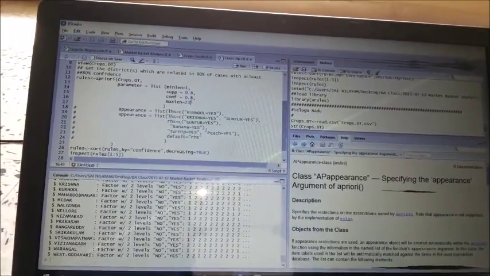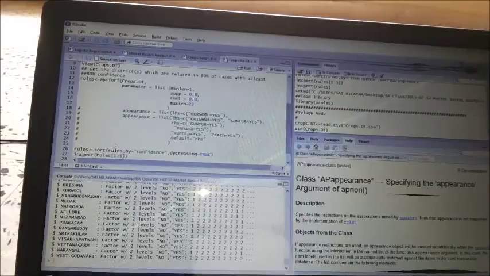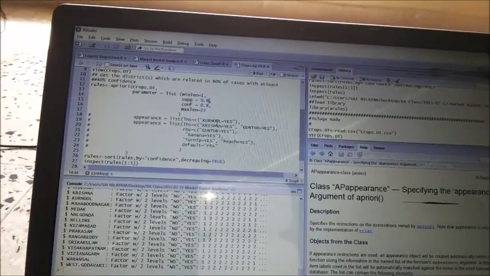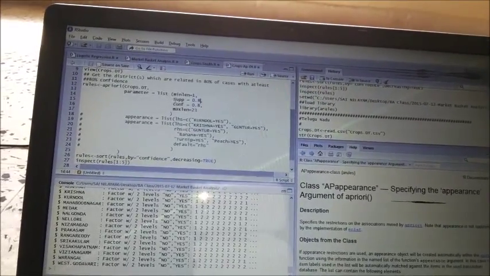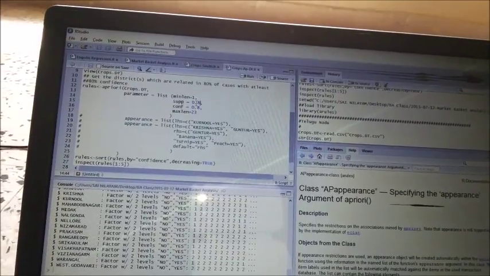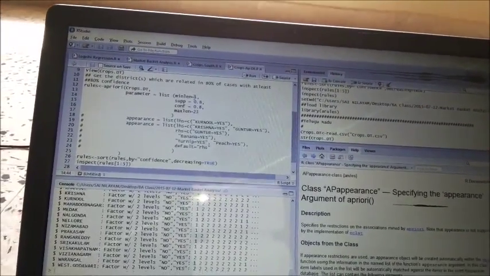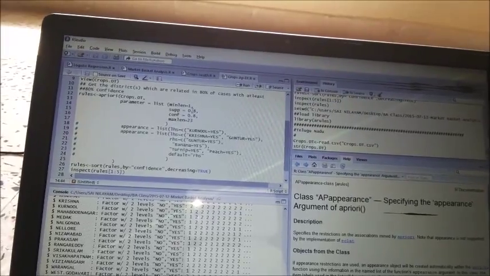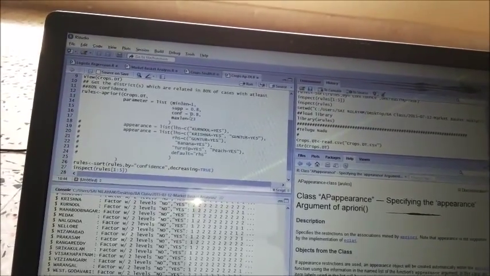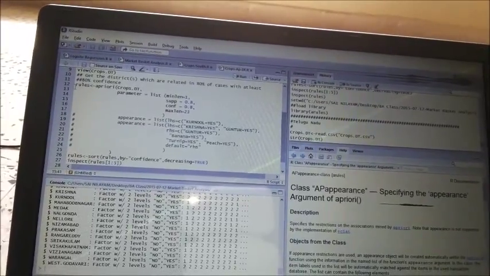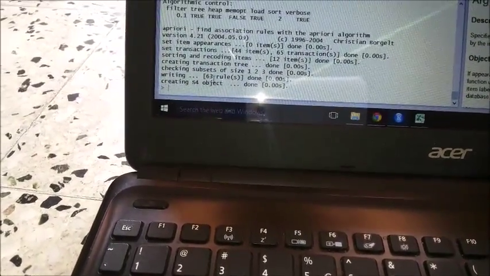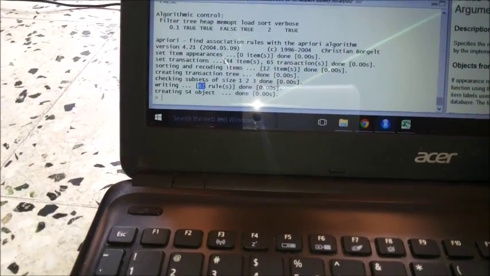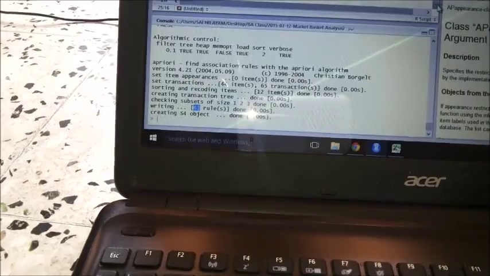So for that I have given from 1 to 23, and I gave support as 0.8. That means I want to see the impact first on 80% of the crops. So I'll get a result only if 80% of the crops are considered, and of those crops, all the 23 districts will be analyzed for these 80% crops, and then we will get a result based on the confidence level. So I'm now running this. You can see here we get 63 rules. That means there are 63 associations between the districts.